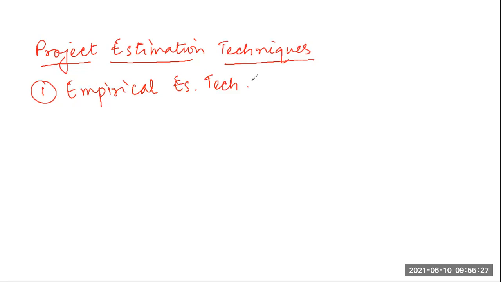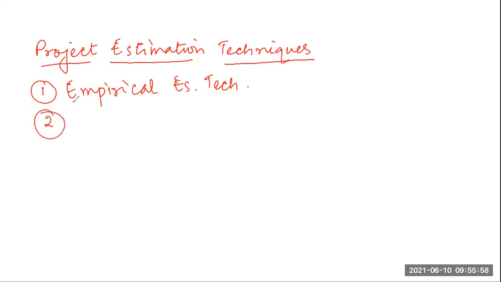Empirical estimation, as the name suggests, is based on an educated guess of the project parameters, and the analysts can make these guesses because they had prior experience with development of similar products. Two popular techniques under this are expert judgment and the Delphi technique.